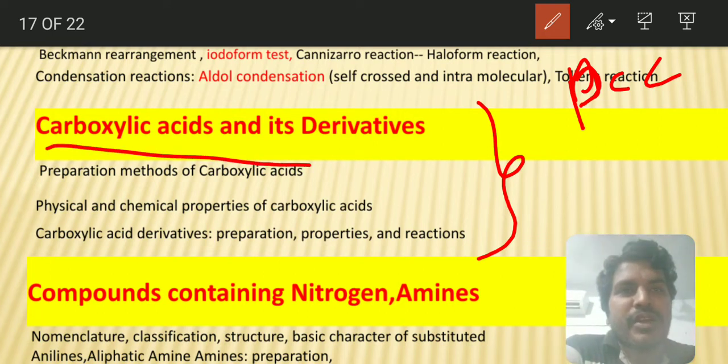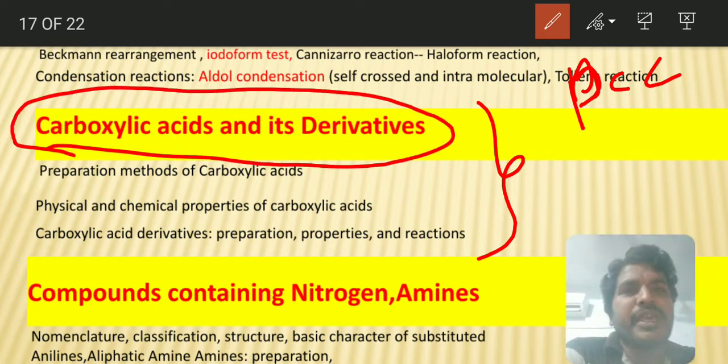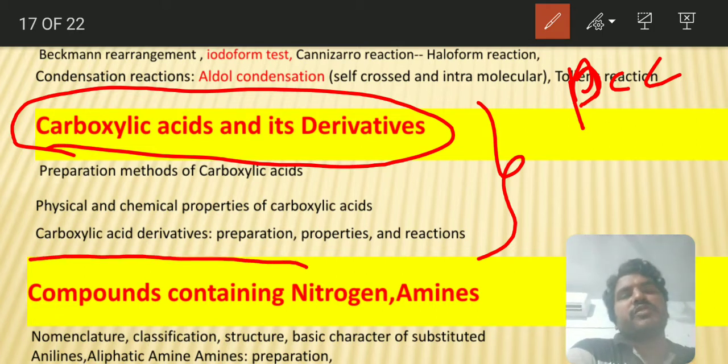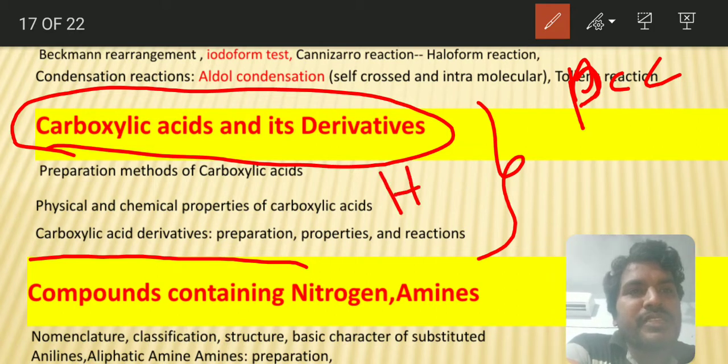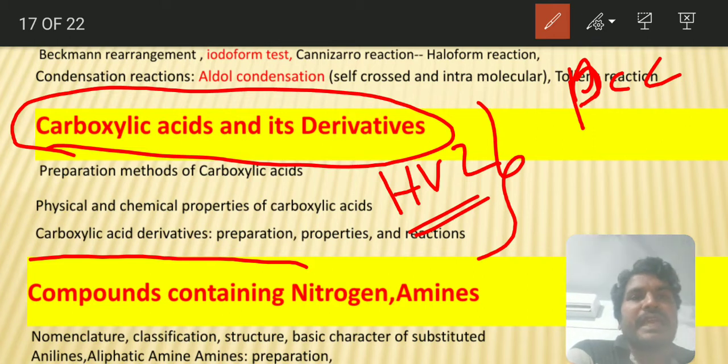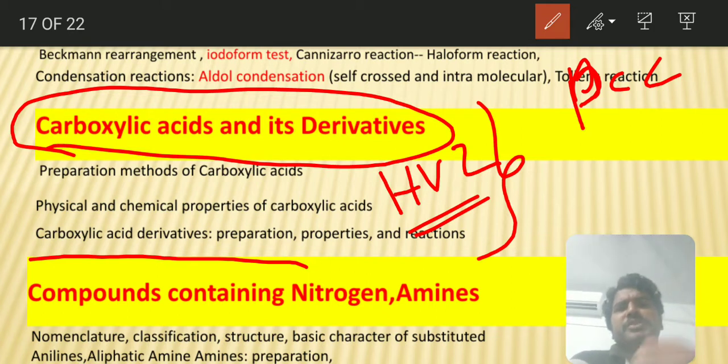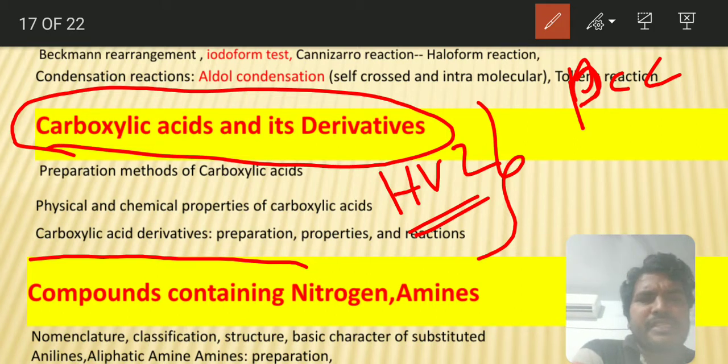You see, in the carboxylic acids and their derivatives, the esterification reaction is very, very important. In the derivatives of carboxylic acids, amides are present, acyl halides are there, and then esters are present. So those esters are very, very important. In these, there is a named reaction known as the Hell-Volhard-Zelinsky reaction. When carboxylic acids having alpha hydrogen are treated with iodine in the presence of red phosphorus, alpha halo carboxylic acids will be produced.